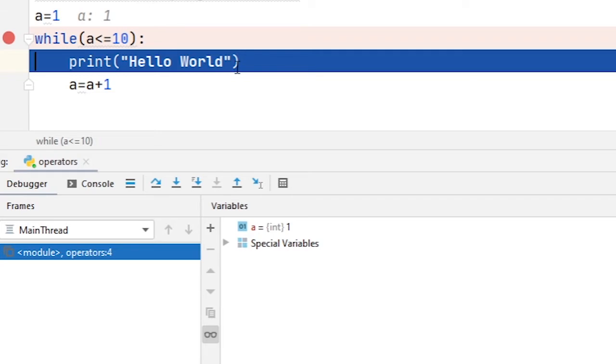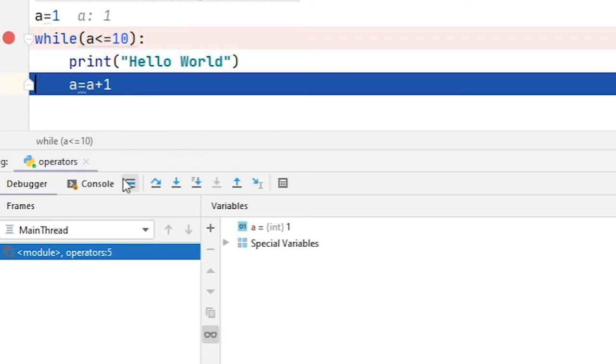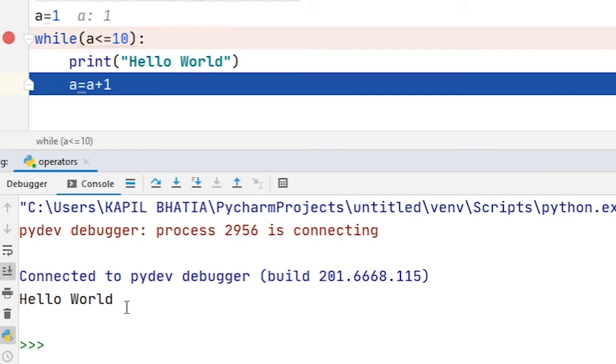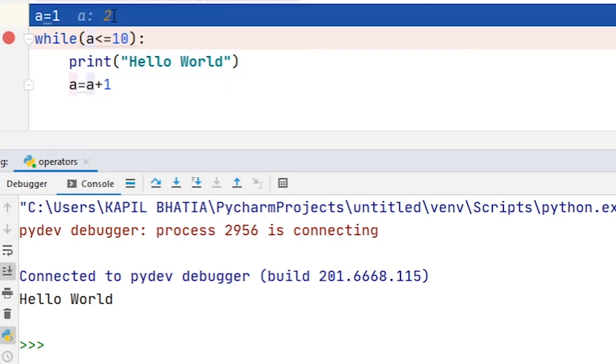So hello world prints on the screen. As soon as I press the F8 key, here on the console window you can see hello world print one time, and then the value of a increases by 1, that means now the value of a is equal to 2. So here you can see the value of a is equal to 2, then I press the F8 key again.